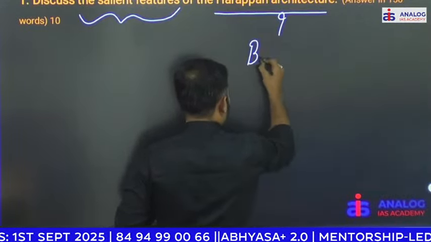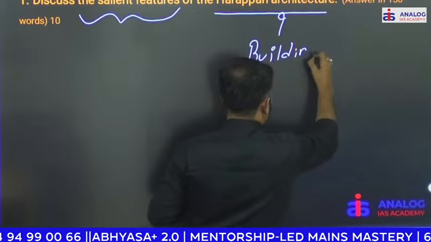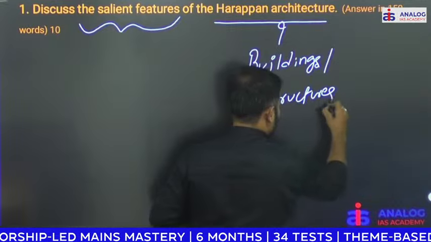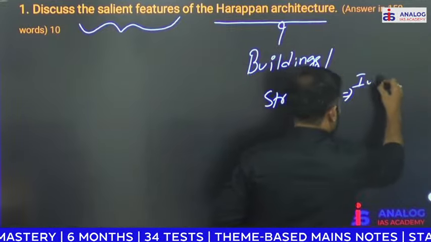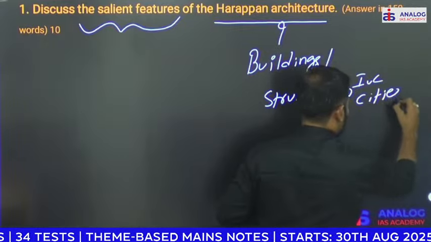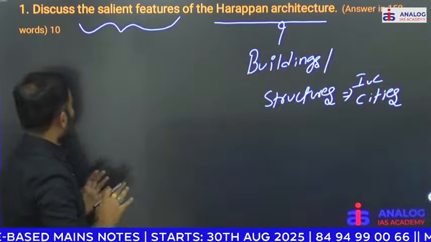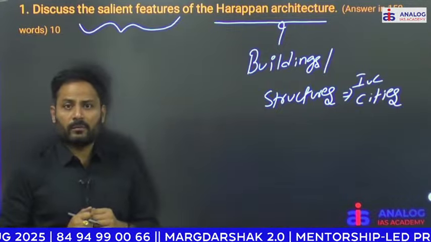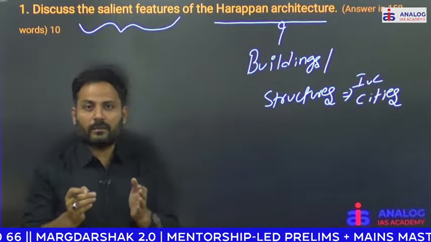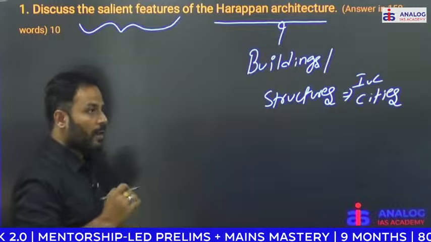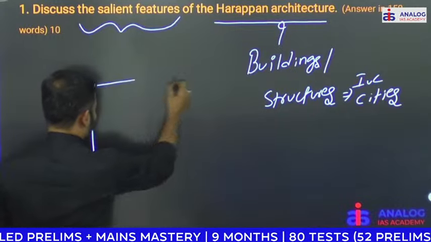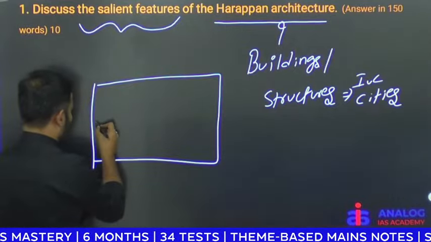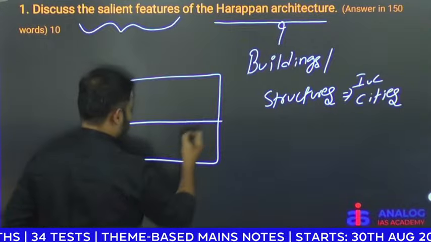Architecture is nothing but buildings or structures. Buildings or structures we can see in the IVC cities, Indus Valley cities. Okay, so we need to identify their salient features. So what kind of structures we can see in the Indus Valley? The first thing is all the cities and towns in IVC, they are all well planned. You can see the planned rectangular cities.